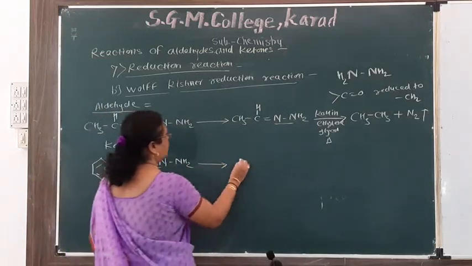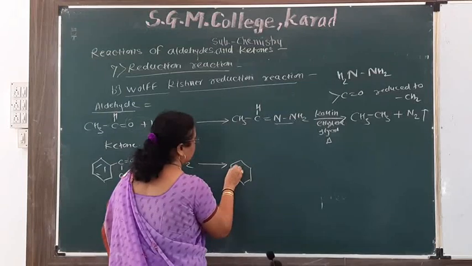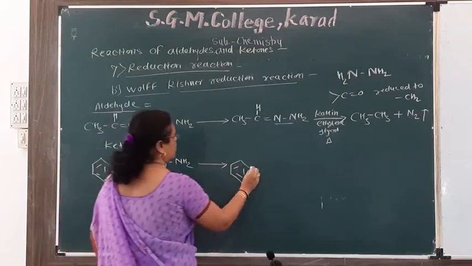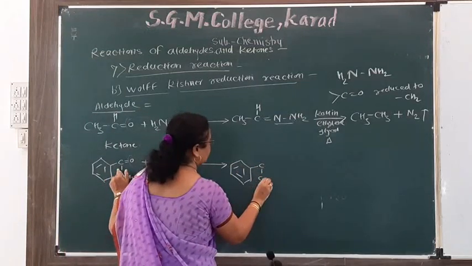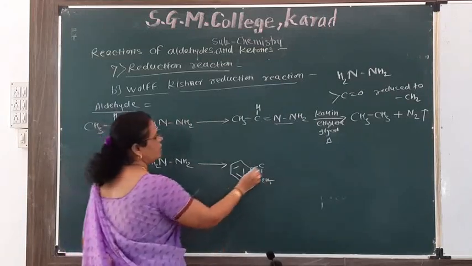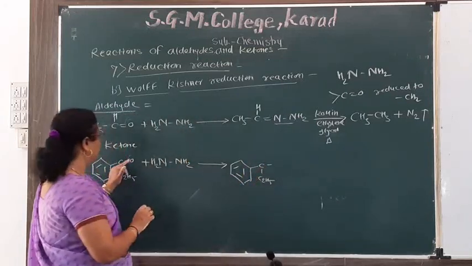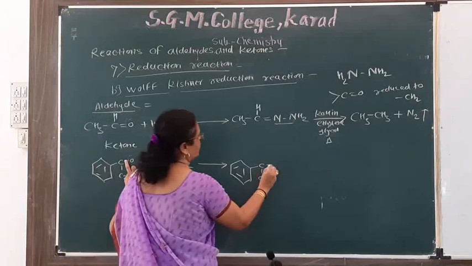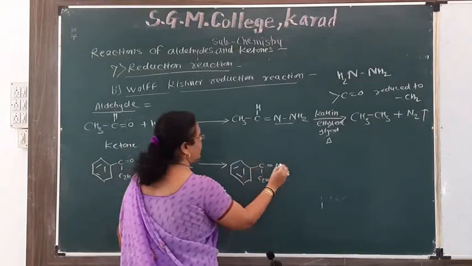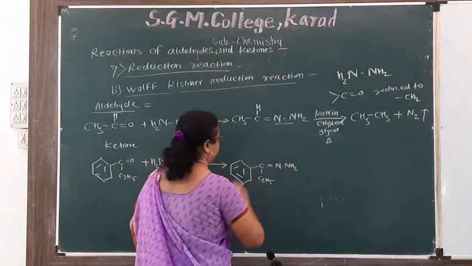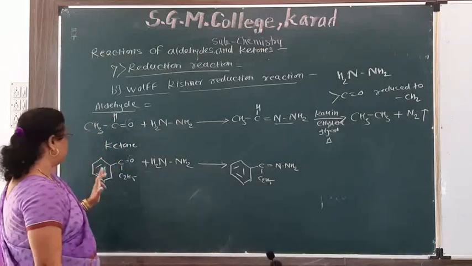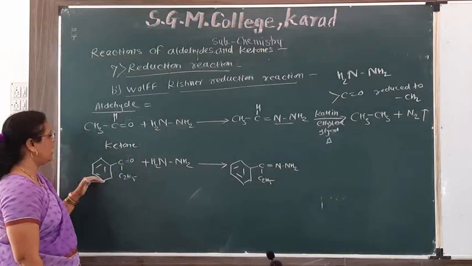Then we get the product with C2H5, then double bond NNH2, the hydrazone of ethyl phenyl ketone.